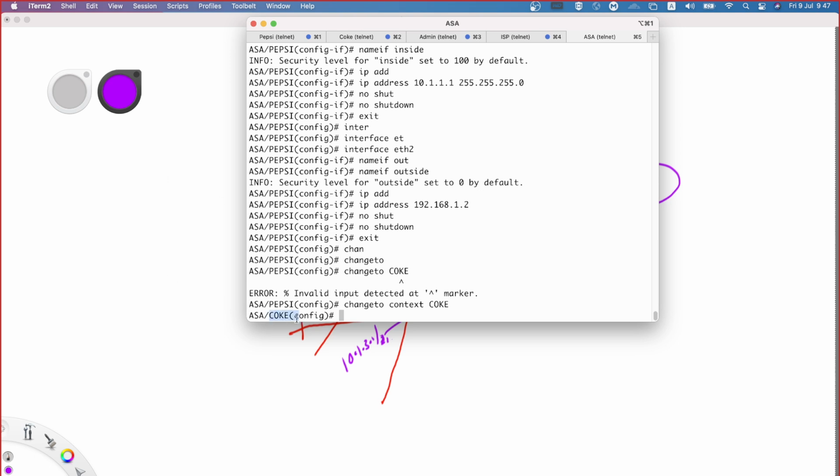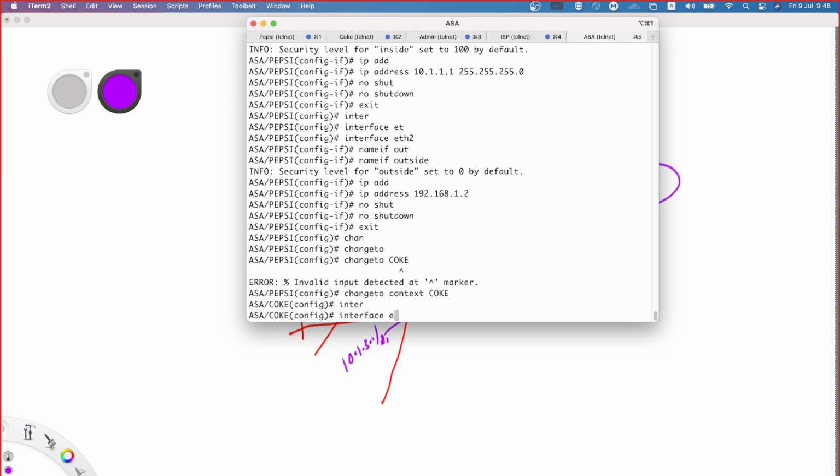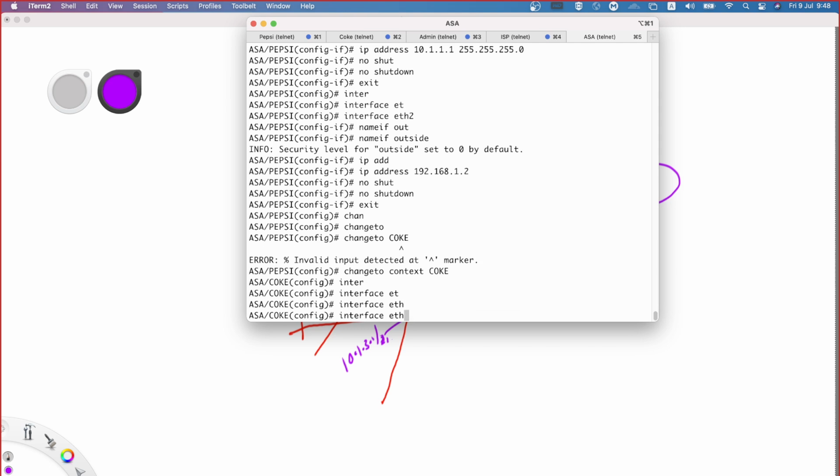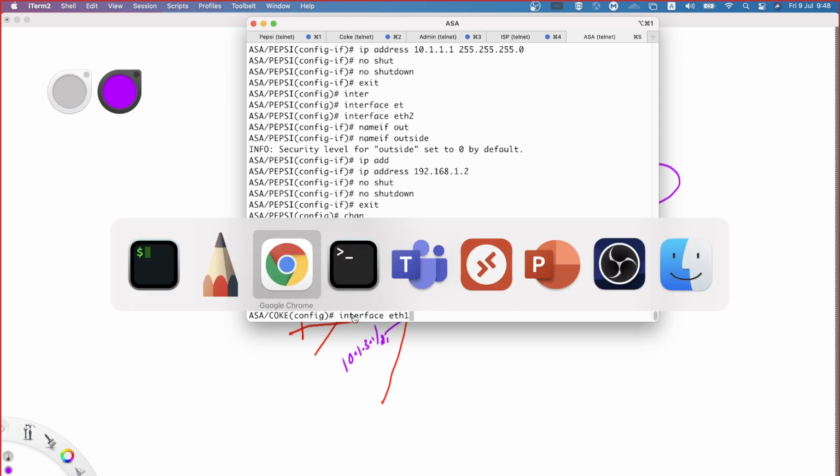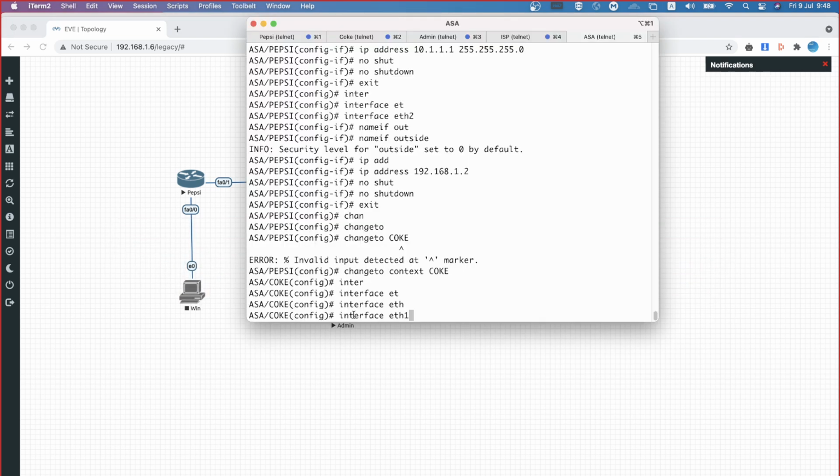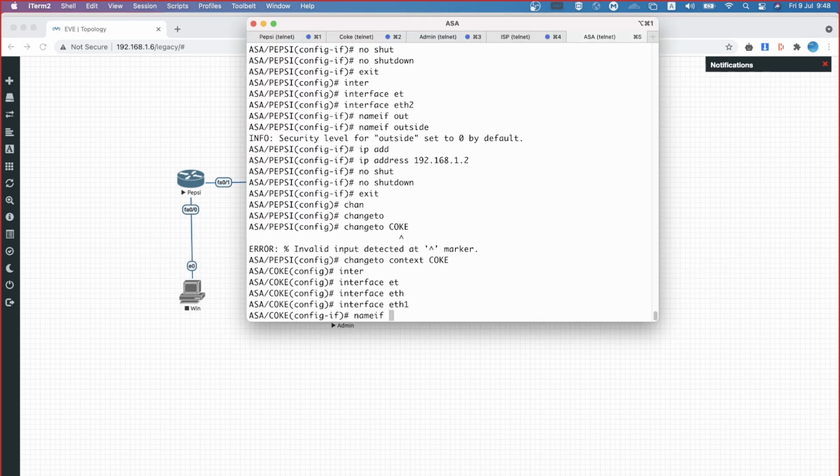Can you see the difference here? Earlier I was in Pepsi, now I'm in Coke. Now I just get into interface Ethernet. I think it is Ethernet 1, right? For Coke it is Ethernet 1. Yeah, Ethernet 1, nameif inside.